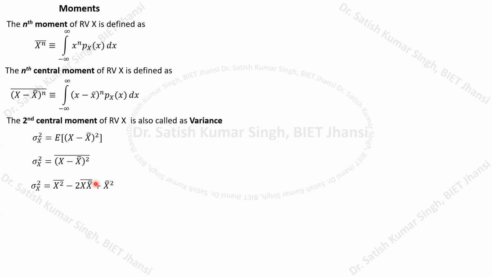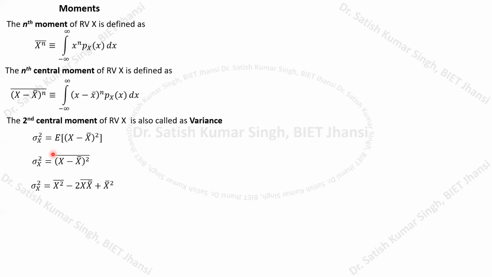Now if you expand this square, you will be able to write x square plus x bar whole square minus 2x into x bar. Basically what we have to do is just expand this expression by following the (a minus b) whole square formula, which becomes a square minus 2ab plus b square.